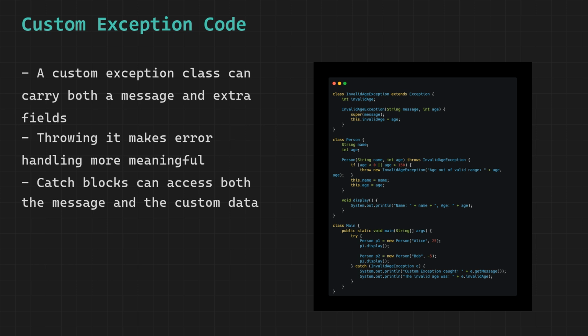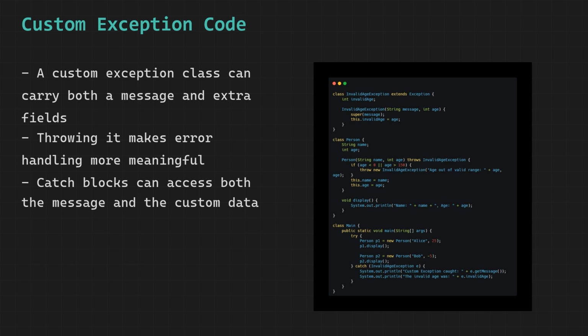Since InvalidAgeException is a checked exception, the constructor must declare throws InvalidAgeException in its signature so the compiler knows this can happen. The display method simply prints the name and age of the person. Now let us look at the Main class. Everything is wrapped inside a try block with a catch for InvalidAgeException.